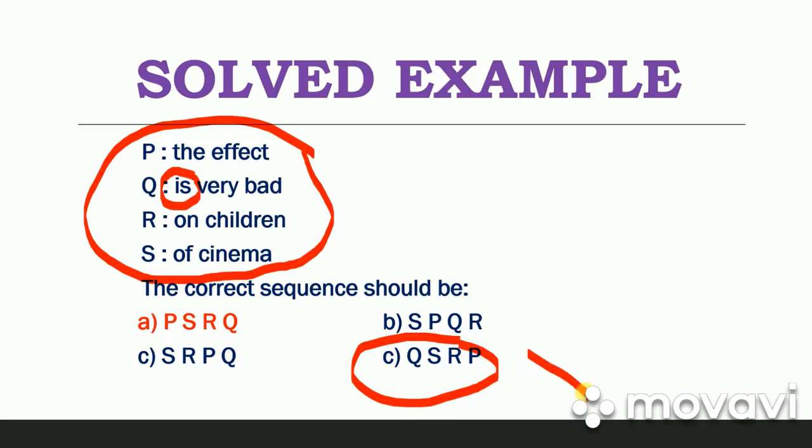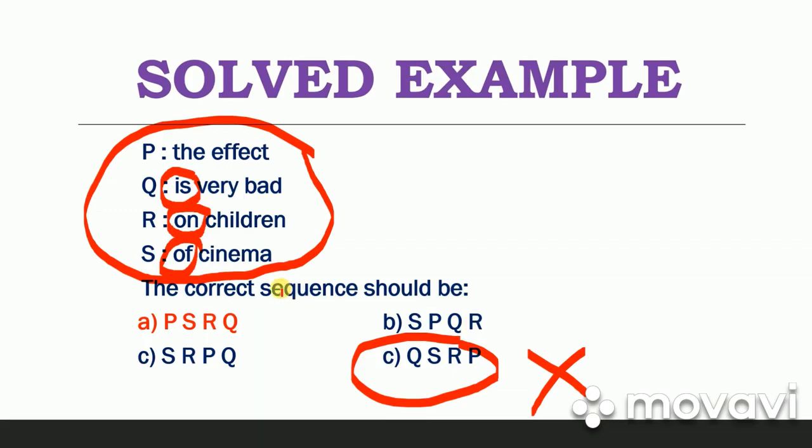Option D will never be an answer, as the sentence will not start with "is". Options R and S both begin with prepositions, and we usually don't start a sentence with a preposition.